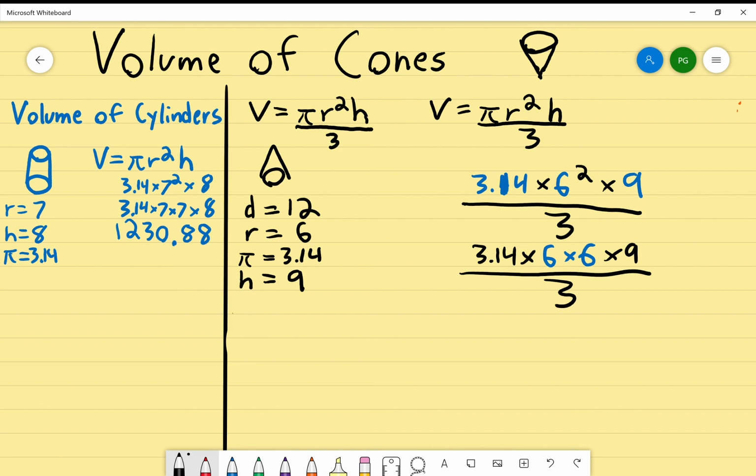So let's go ahead and do it. 3.14 times 6 times 6 times 9. So far that is 1017.36 divided by 3. And when I divide that by 3, I get an answer of 339.12. That's my final answer. That's what you do if you're given a diameter instead of a radius. And ladies and gentlemen, that's it for volume of cones.